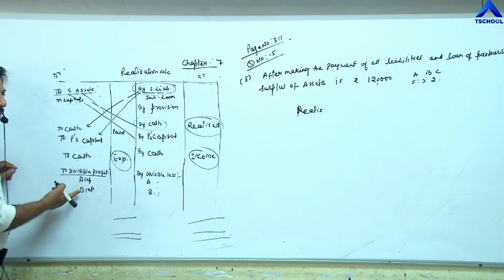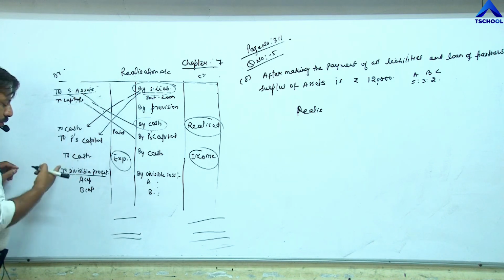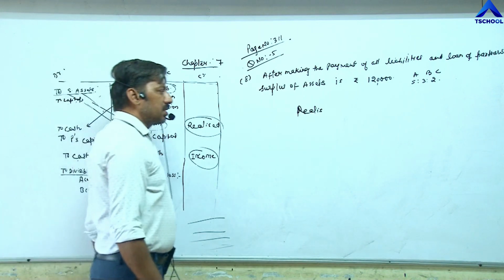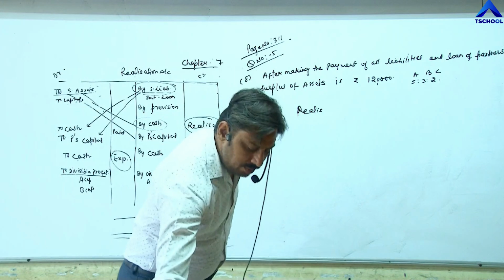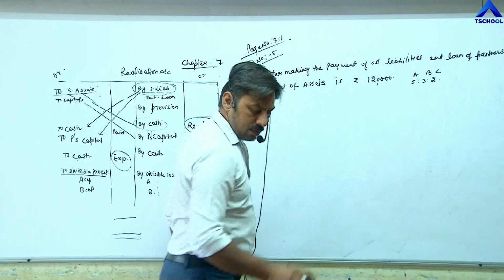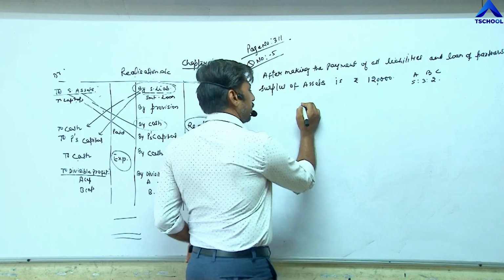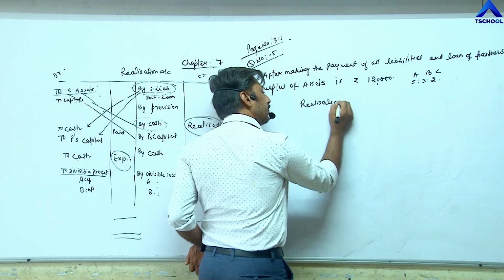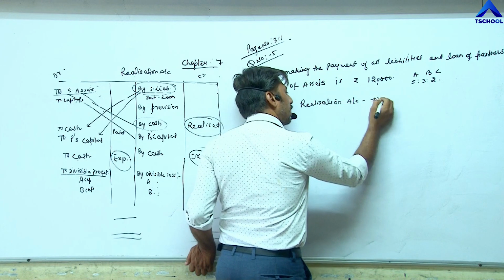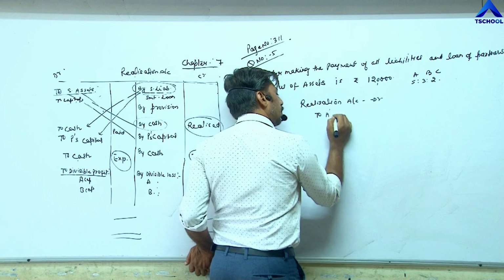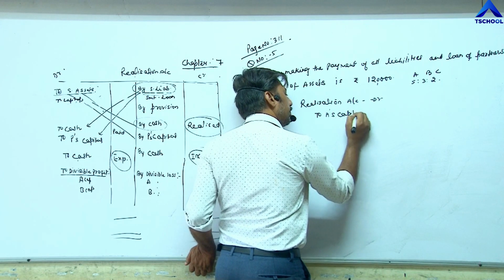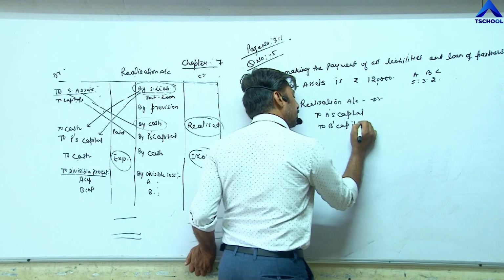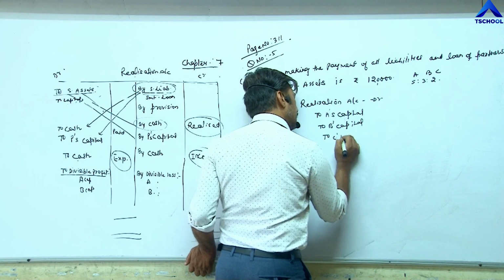In the question, three partners are there, so the entry becomes realization account debit to A's capital, to B's capital, to C's capital.